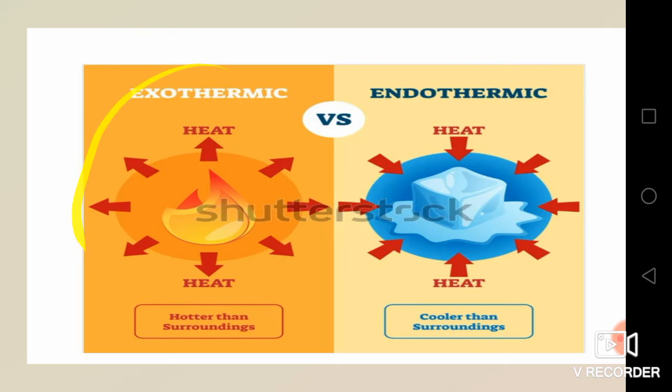And in an exothermic reaction, exo means out, and thermic means heat. So heat is given out. In an exothermic reaction, heat will be given out, and in an endothermic reaction, heat will be taken in. So in an exothermic reaction, it is hotter than the surroundings, and in an endothermic reaction, it is cooler than the surroundings.